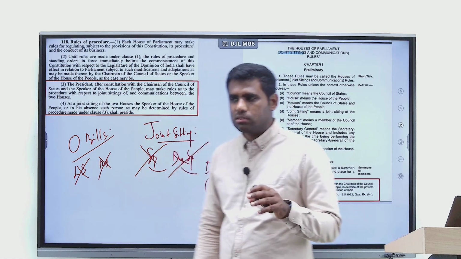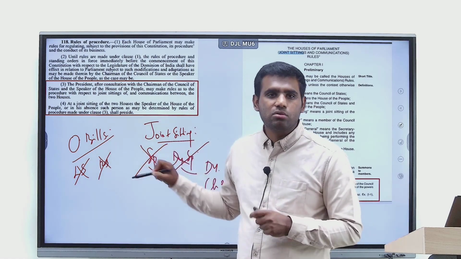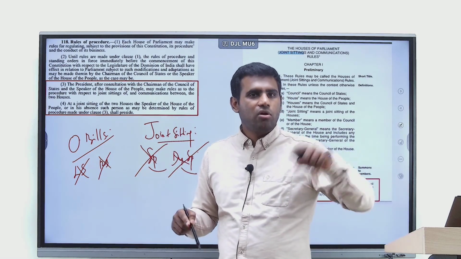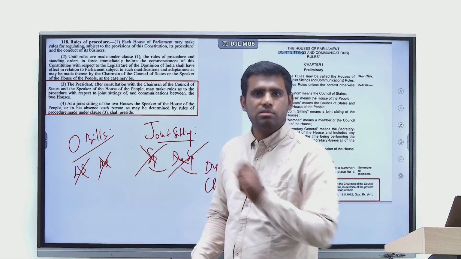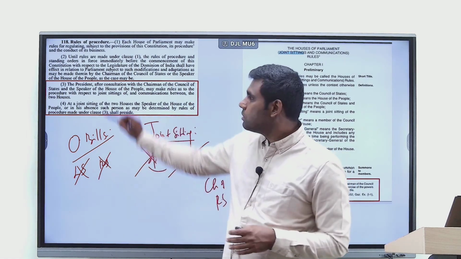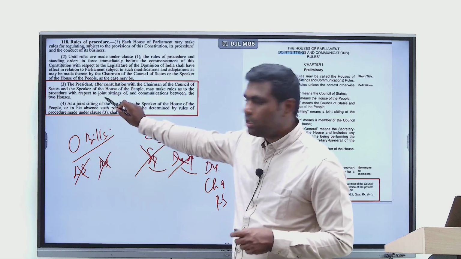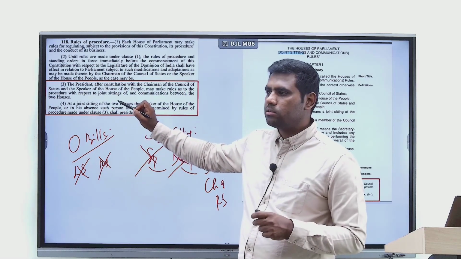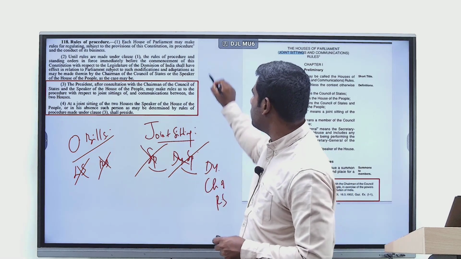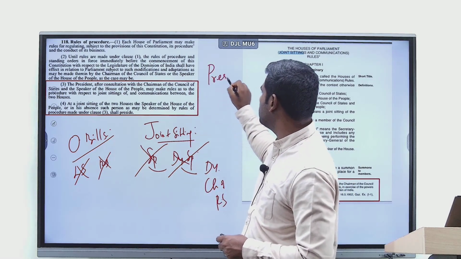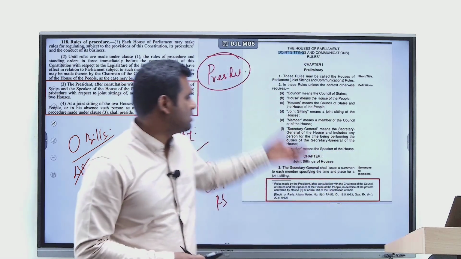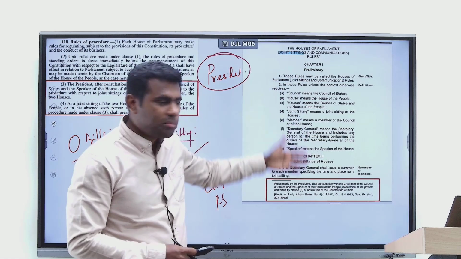My question is, who has made these rules? Is it as a result of rules of procedure made in Lok Sabha, or is it as a result of rules of procedure made in Rajya Sabha? That's the point of discussion in 118. There is clause 3 which clearly says that when it comes to joint sitting, the power to make rules regarding it lies in the hands of the President, right? So these are the rules that the President has actually made.